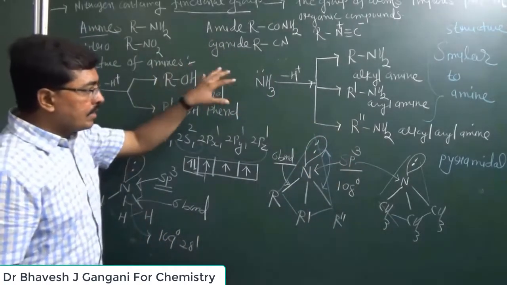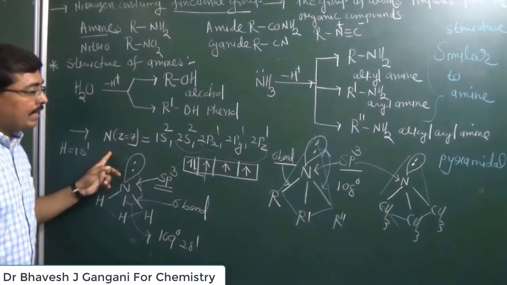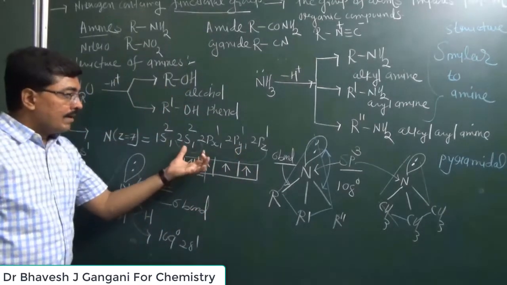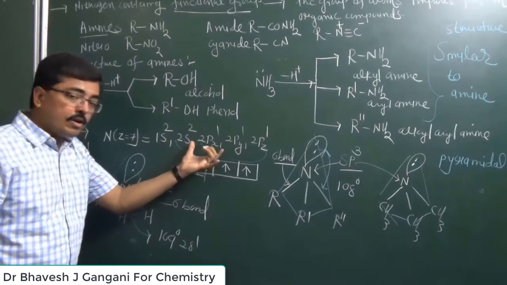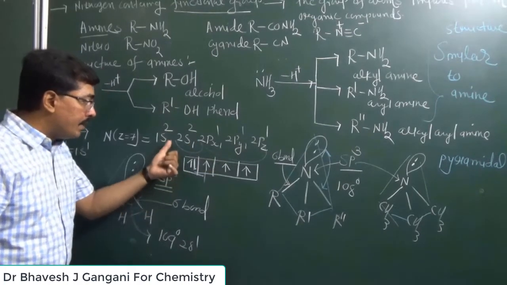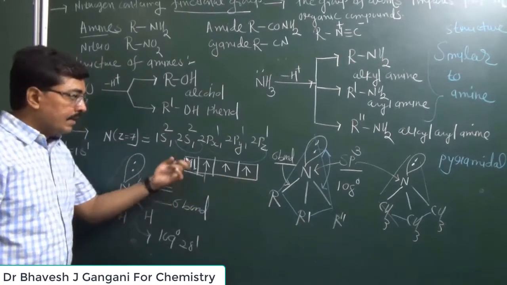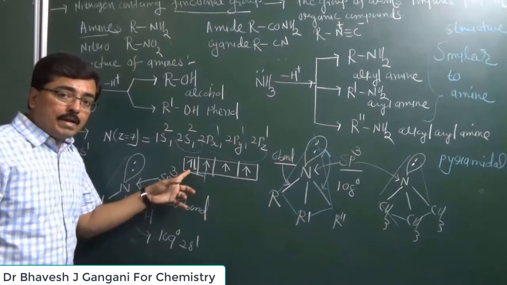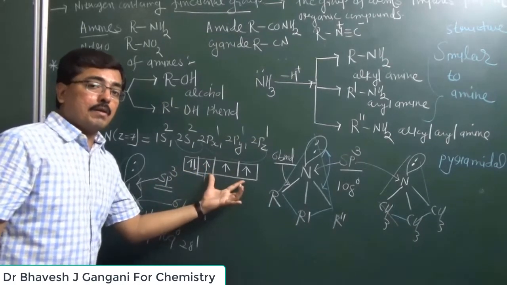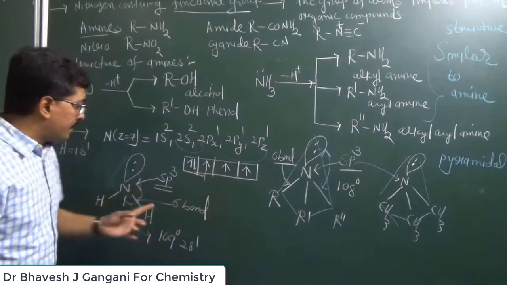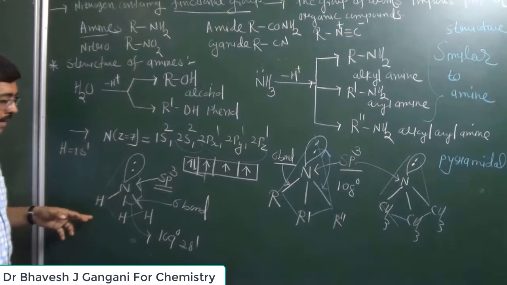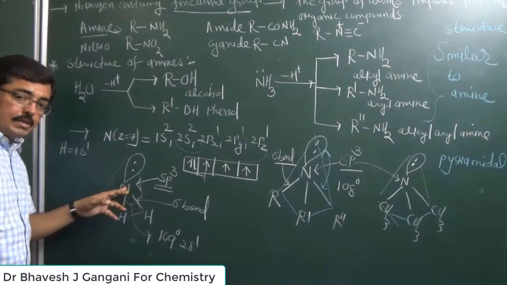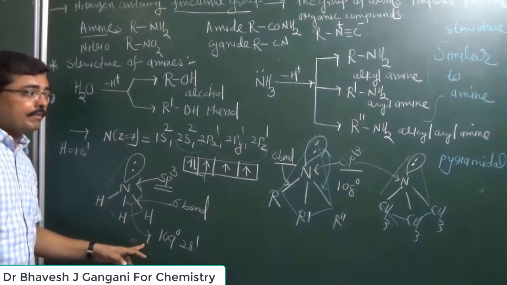Now, in ammonia, nitrogen has the electron configuration 1s2, 2s2, 2px1, 2py1 and 2pz1. These orbitals have a small difference in energy, so they undergo hybridization. The type of hybridization will be sp3. In this sp3 hybridization, 5 electrons are present in 4 orbitals. This electron pair is the non-bonding electron pair and these are bonding electron pairs. These share their electrons with the hydrogen atoms, and as a result we get the ammonia molecule. It has a pyramidal shape, the hybridization is sp3 and the bond angle is 109 degree 28 minutes.